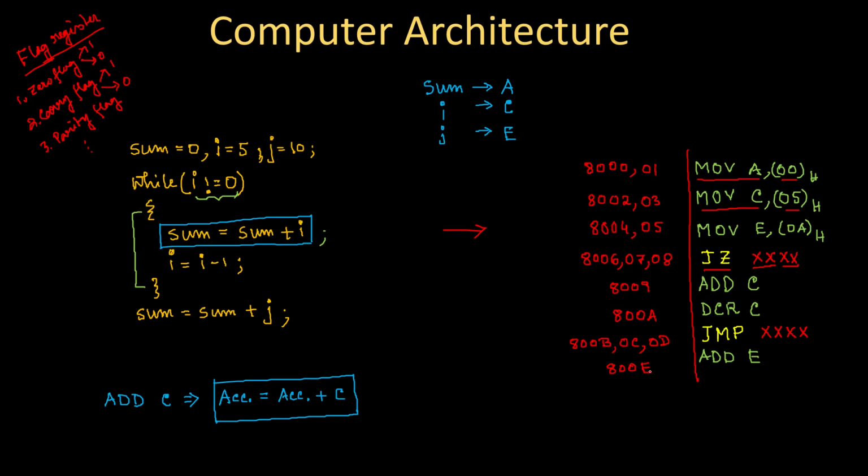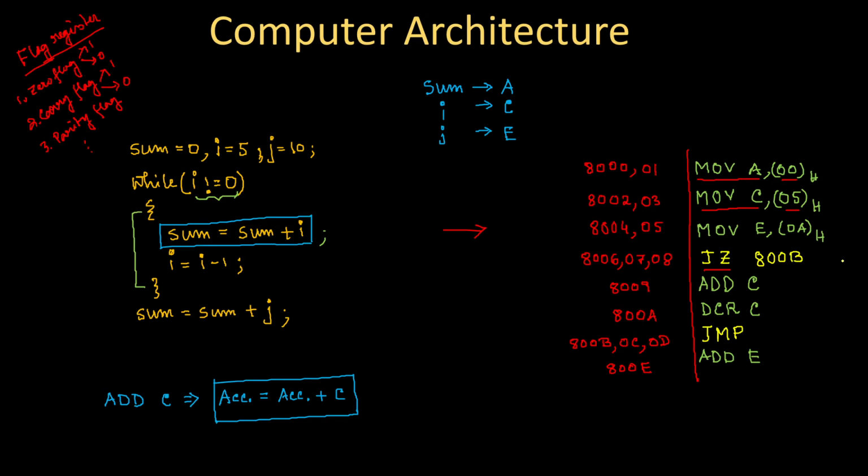Now I can write the complete instruction over here. Instead of writing a cross, I can complete this instruction. That is, I will write JZ, then where I'm jumping, and this instruction started at 800B, right? So here I will write 800B.